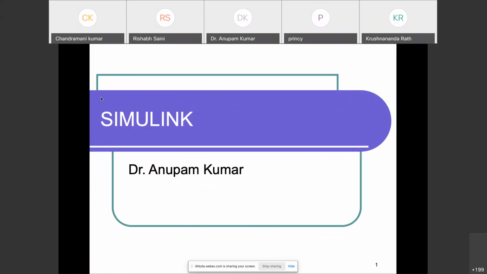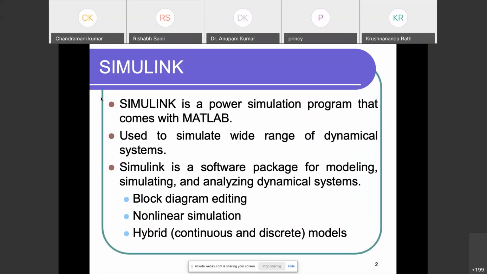So myself is Dr. Anupam Kumar. If we talk about my introduction, I have done my MTech and PhD from IIT Roorkee. And for today's session, I'm going to discuss WebEx and Simulink, and I will try to do some hands-on so that you will become comfortable with this topic. Okay. So if we talk about Simulink, it is a powerful simulation tool that comes under MATLAB.